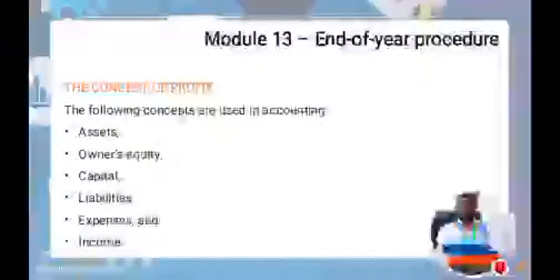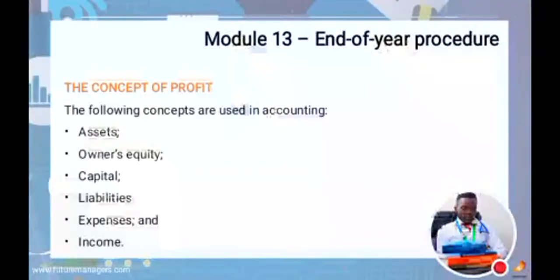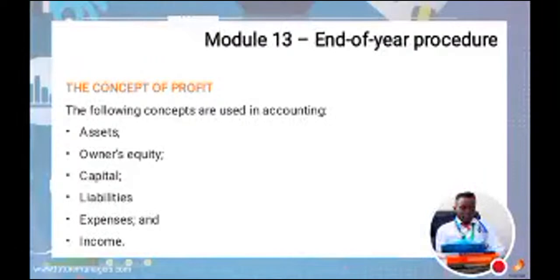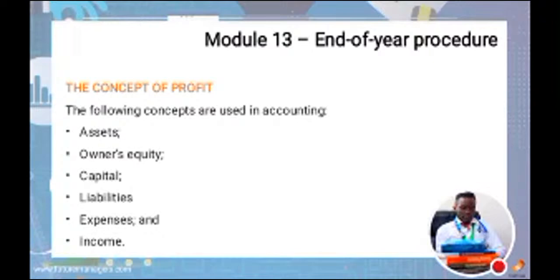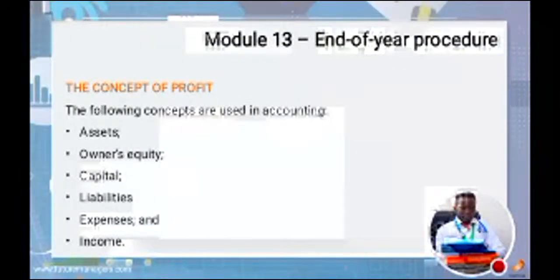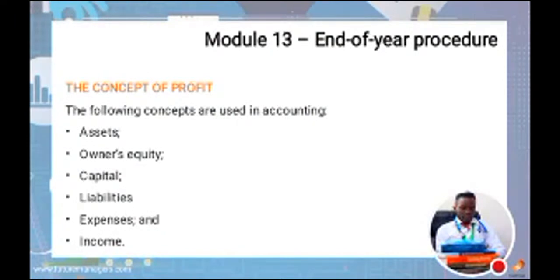Okay, so under module 13, this is where we look at the end of the year procedure on the following concepts that are used in accounting. You check assets. Are the assets still intact such that even the following year you can use them? Equity. Is the equity enough? That is, these are properties. Capital. Is the capital still sufficient? You check for liability. Are the liabilities still intact and whatnot? You check for the liability, expenses as well as what?